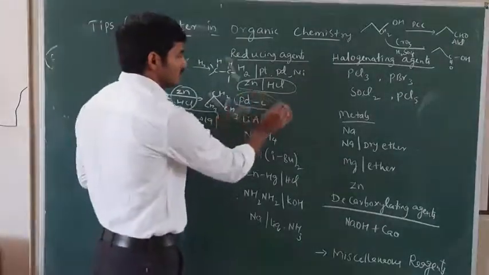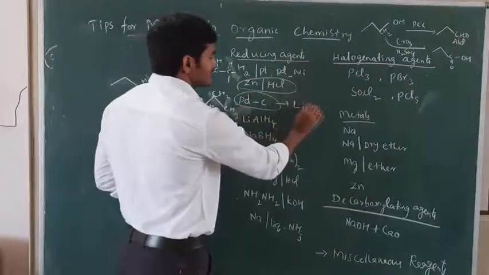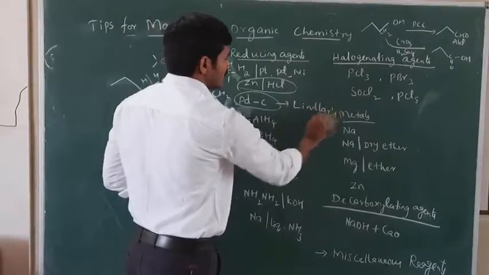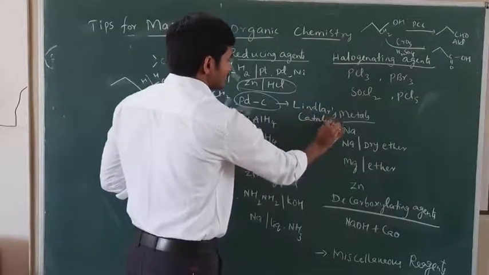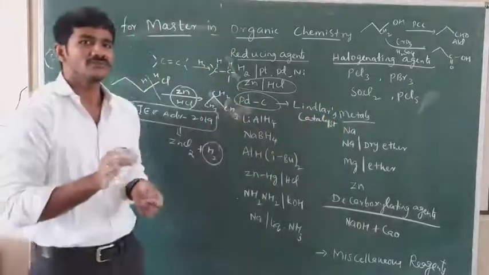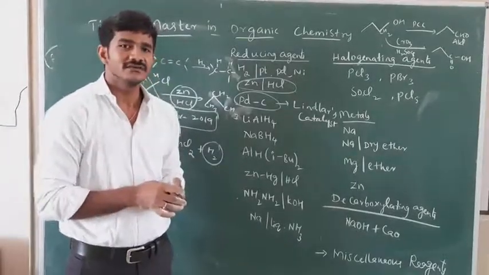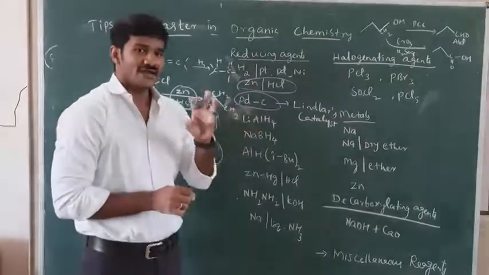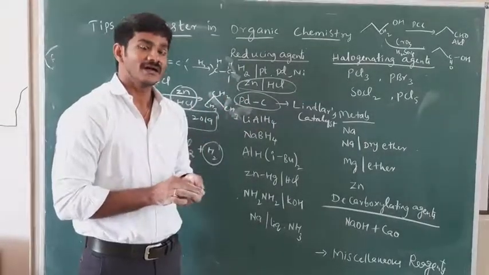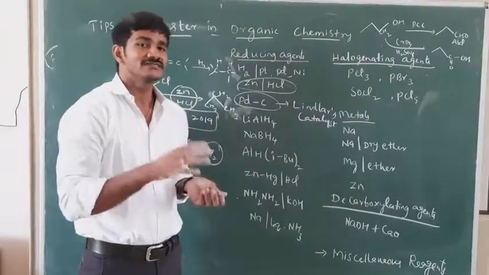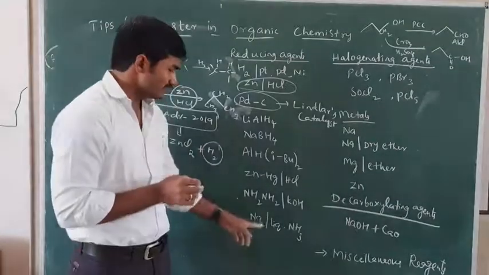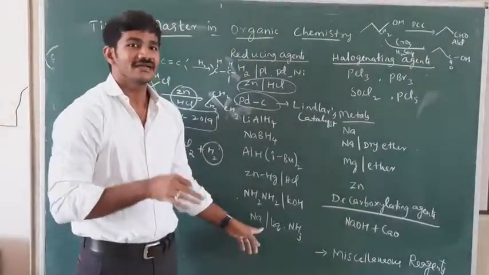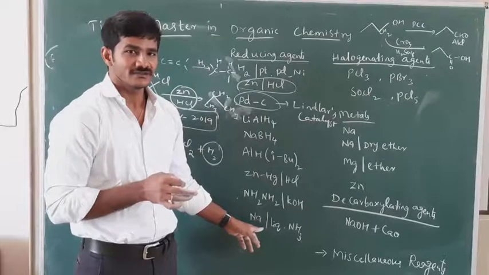Palladium charcoal, this is Lindlar's catalyst. Lindlar's catalyst is used in Rosenmund reduction. And palladium charcoal, when we add to the alkyne, it can form a cis alkene. Sodium in liquid ammonia, if we add, we get a trans alkene. Yes or no?